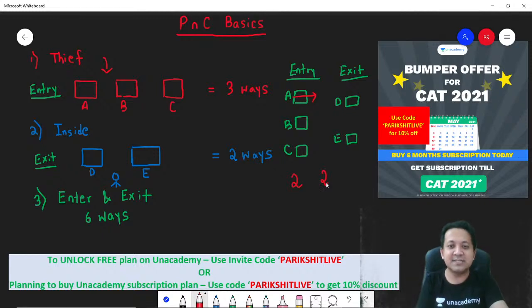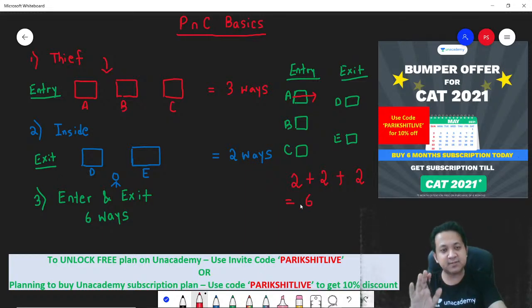Again 2 ways. Similarly, you enter through C. How many ways to exit? You exit through D or you exit through E. So 2 plus 2 plus 2 is 6 ways. Now what I did was manual counting. But you know what? In the last 3-4 minutes, I discussed the most important concept of PNC.